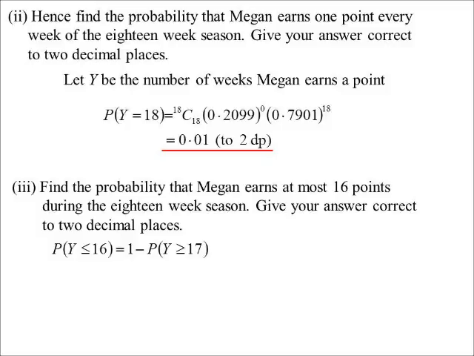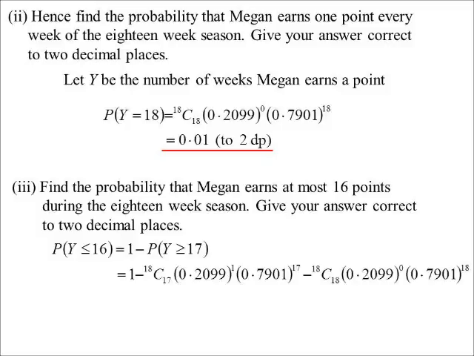Well, in this case, I don't want to work out 0, 1, 2, 3, 4, 5. And so it is going to be easy to go 1 minus 17 points and 18 points, certainly given that we've already worked out what 18 points is. So 17 points, 18C17, 0.7901 to the power of 17, 0.2099 to the power of 1, and also minus the one we just worked out, and we get 0.92 to 2 decimal places.